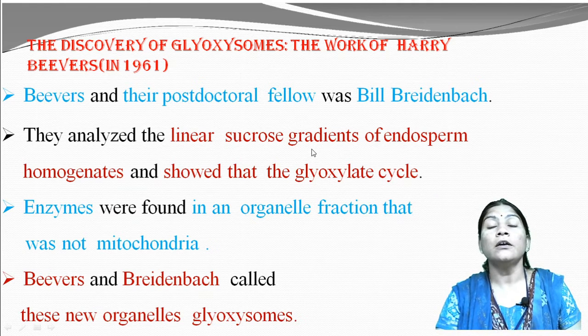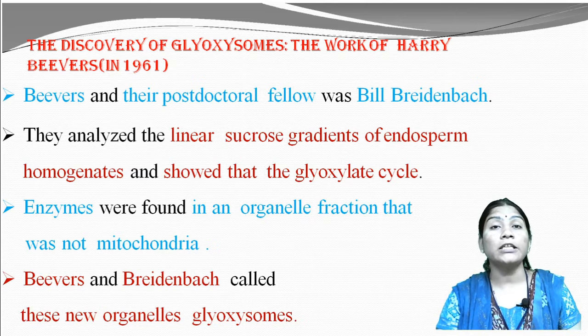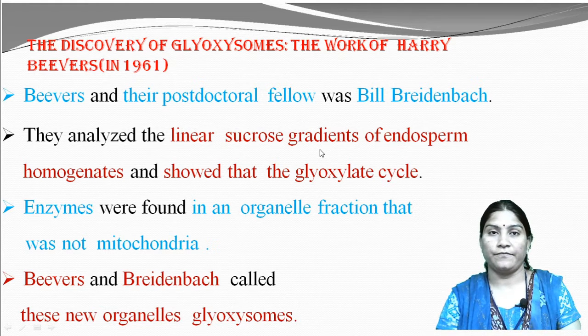When they observed these tiny bodies, they analyzed that there is a linear sucrose gradient of the endosperm homogenate and showed the glyoxylate cycle.